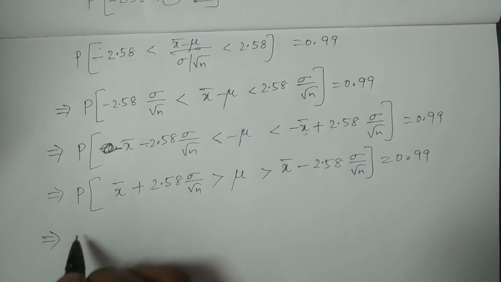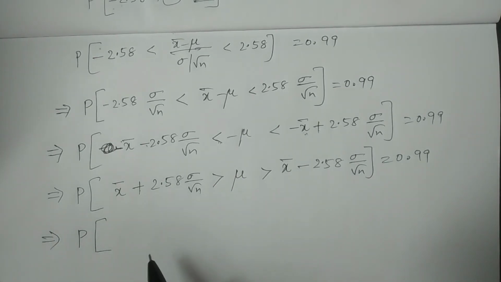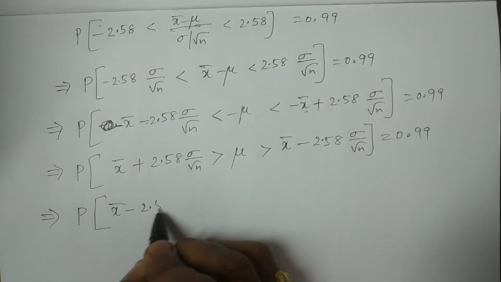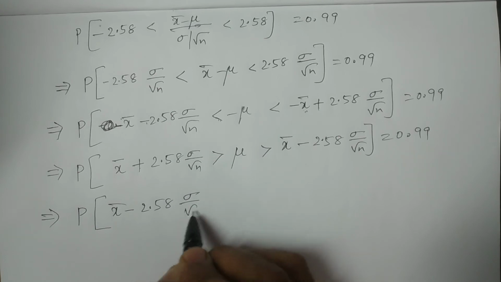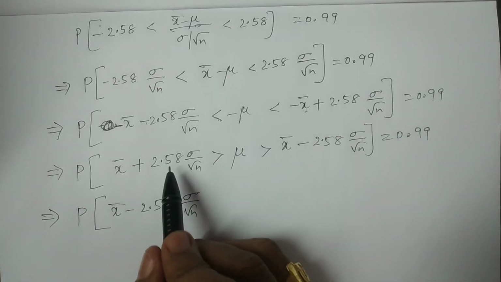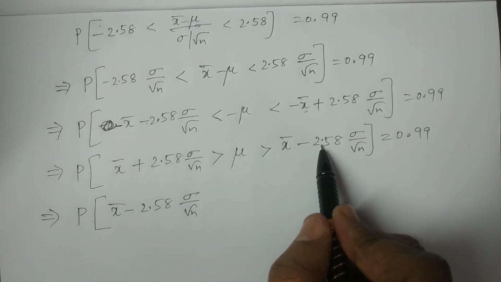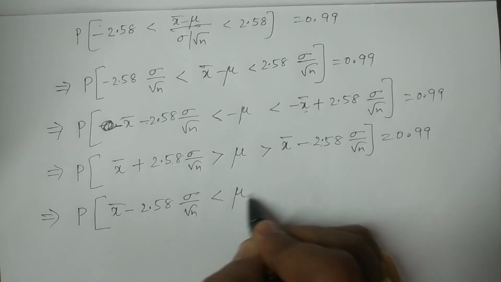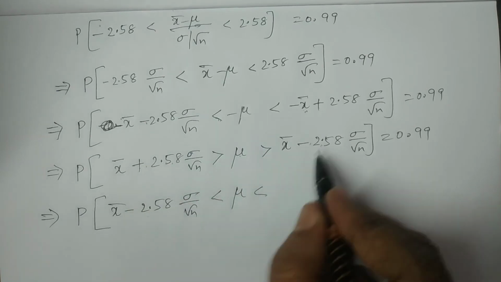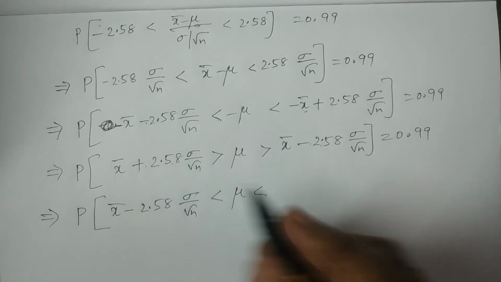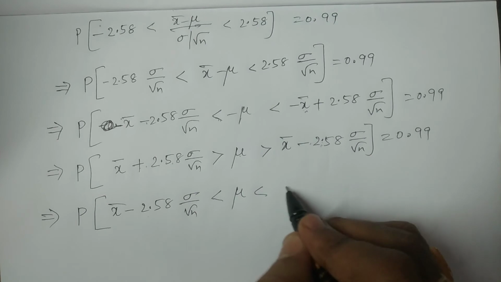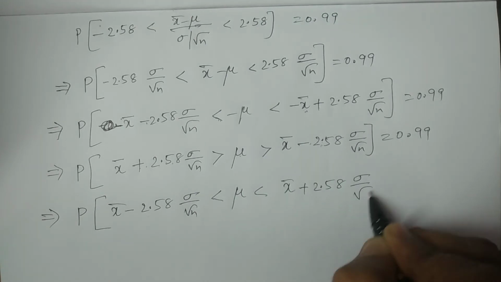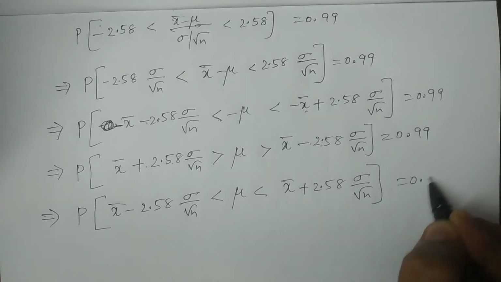Reversing this inequality, a greater than b greater than c is nothing but c less than b less than a. So the probability of x bar minus 2.58 sigma by root n less than mu less than x bar plus 2.58 sigma by root n is 0.99.